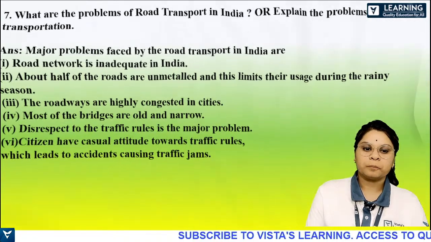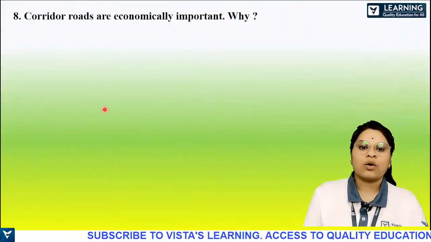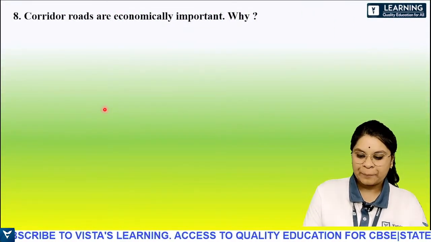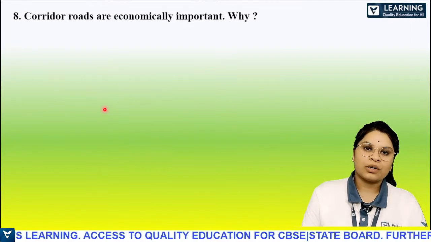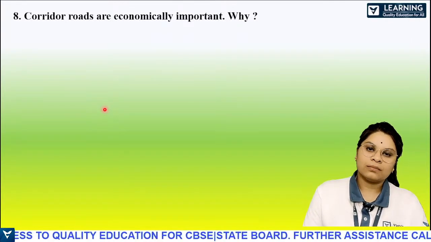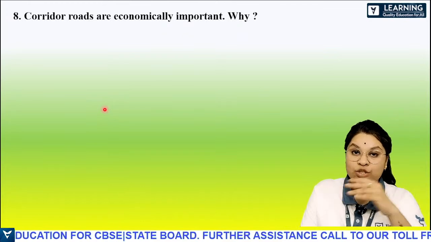Please do learn. Next one, corridor roads are economically important. Why? I've mentioned while telling the super highways, from north to south and east to west, those roads.